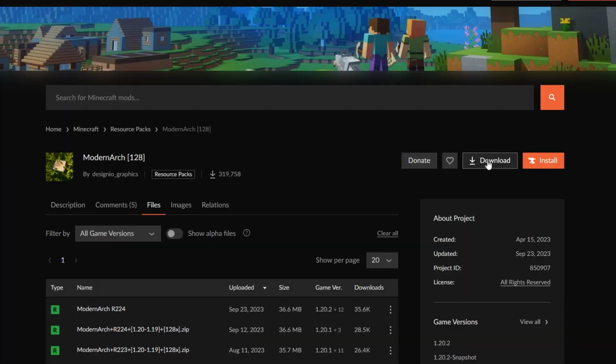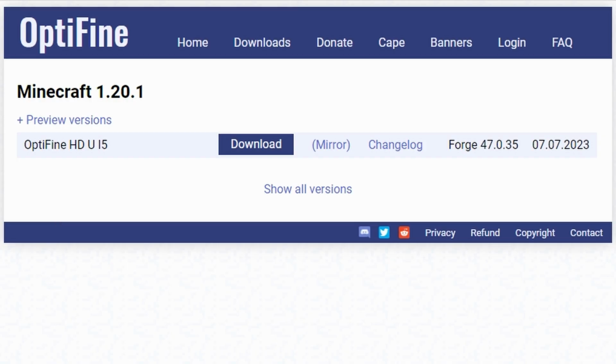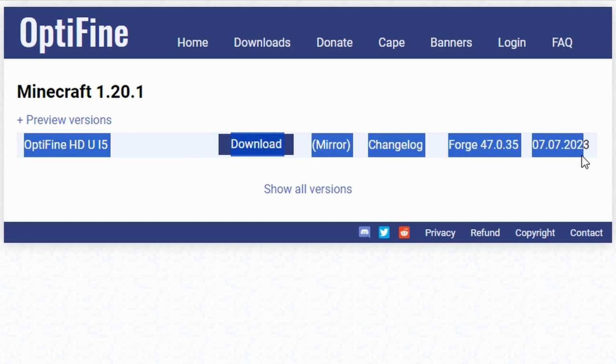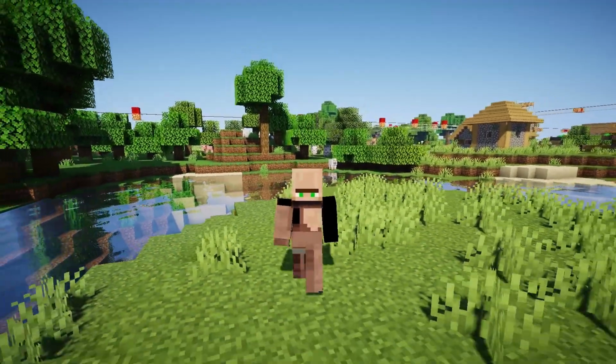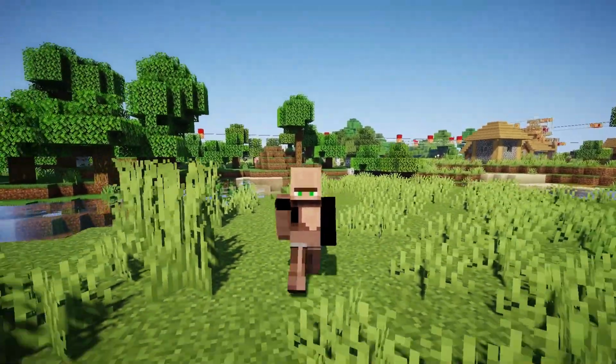Download Shaders Mod. Before you can use shaders, you need to install a shaders mod. Popular options include Optifine, Sildur's Shaders, and SEUS. Download and install the compatible shaders mod for your Minecraft version.